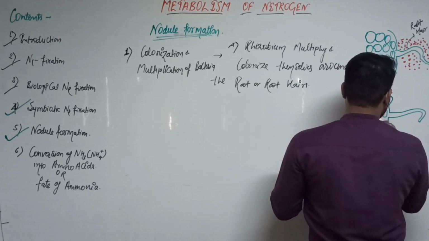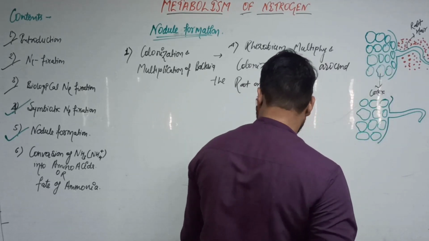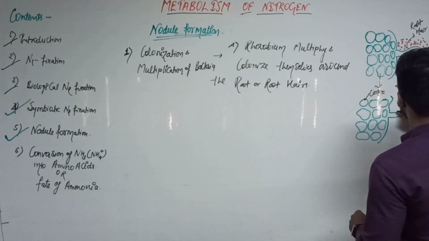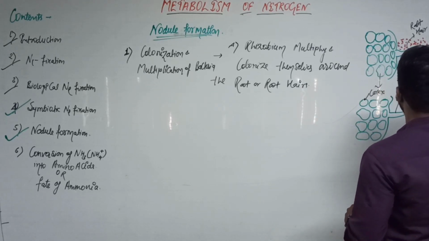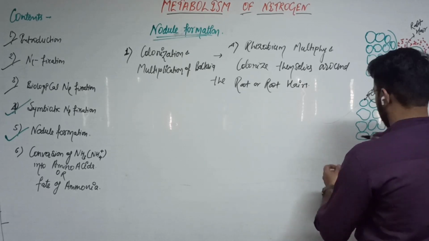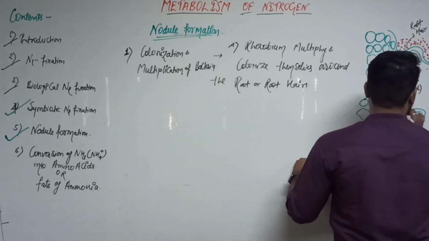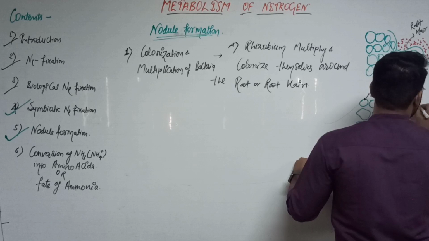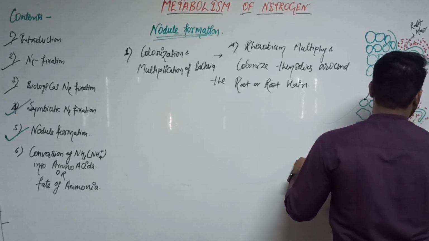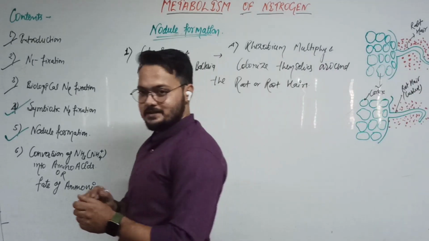There is a loose tissue mainly made up of parenchyma, as you read before in the morphology of the flowering plant. So this is also cortex. And this is also root hair, but this time it is curled. This is the curl. So here is our rhizobium. They used to curl the root hair for their entry into the cortex cells. That is clear.